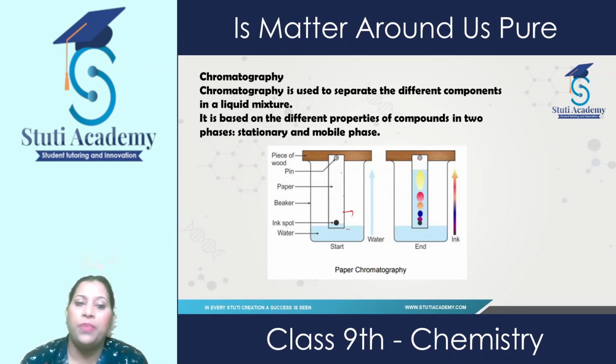When we dip it, we observe that the different components present in this ink start coming up. The more soluble component moves faster and reaches the highest position. Then the less soluble, and the least soluble is at the lowest position.